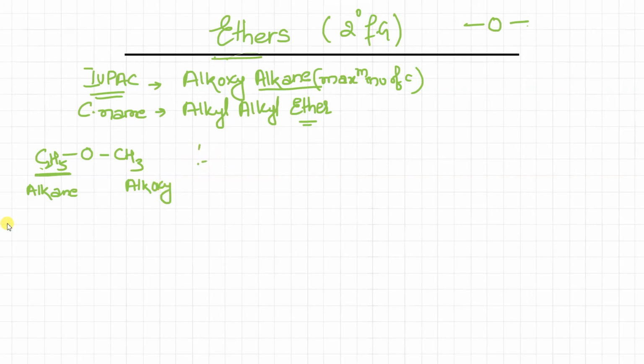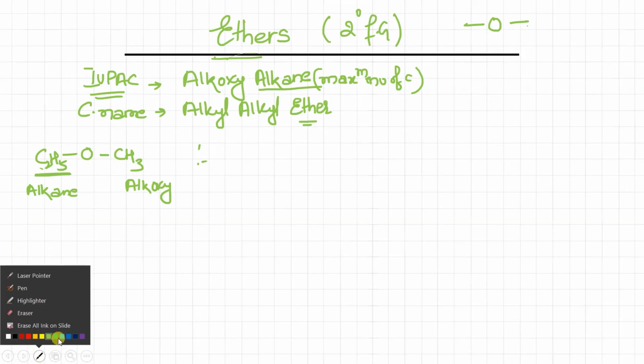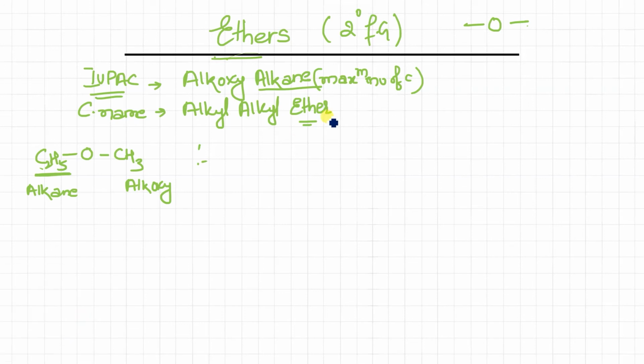Okay, so let me use another color. In this case, alkoxy should be written first, so this part should be written first. Just check the number of carbons. What is the number of carbons? 1. For 1 carbon, the alk word is methoxy, isn't it? Meth and oxy we have to use. And the next, how many carbons are there? 2. So for 2 carbons, the alk word is eth. So this is going to be methoxyethane. Any doubt? This is the IUPAC name.